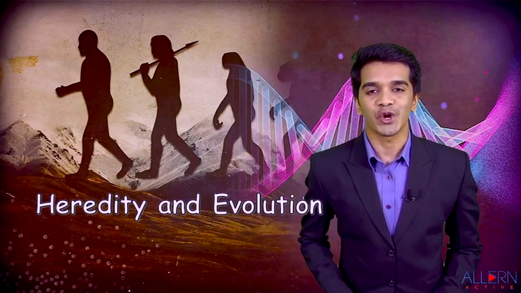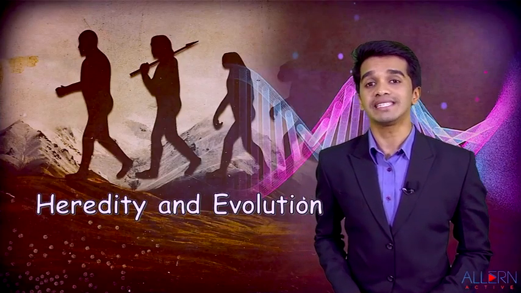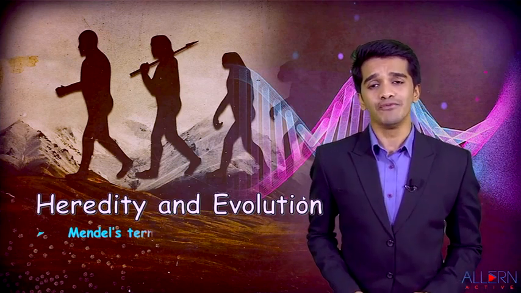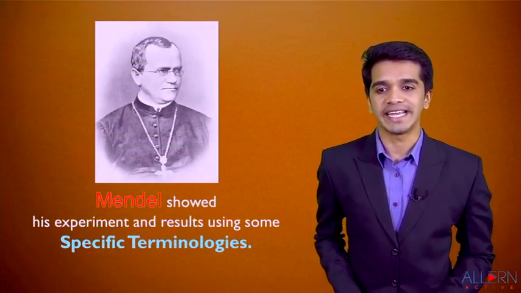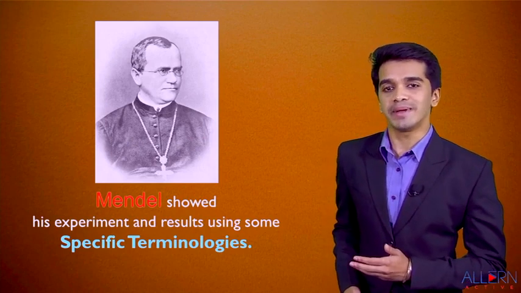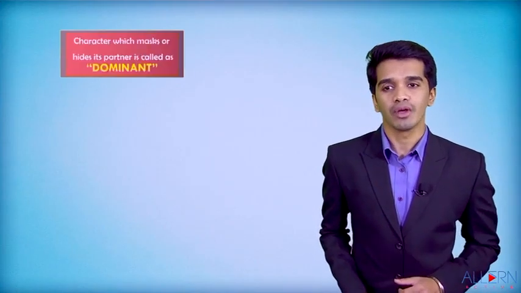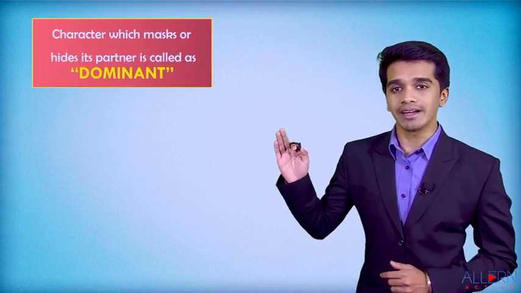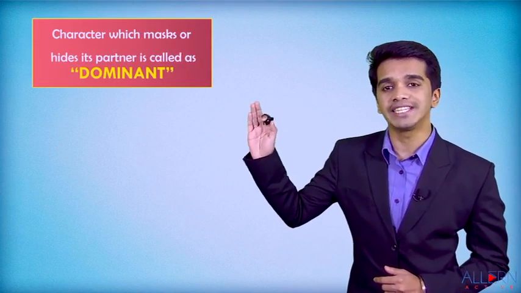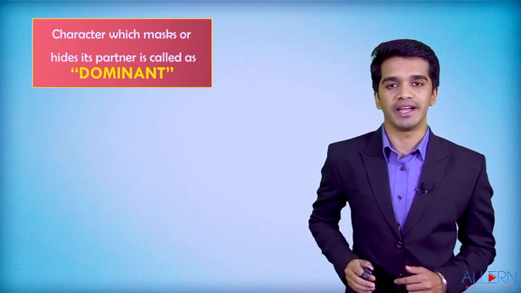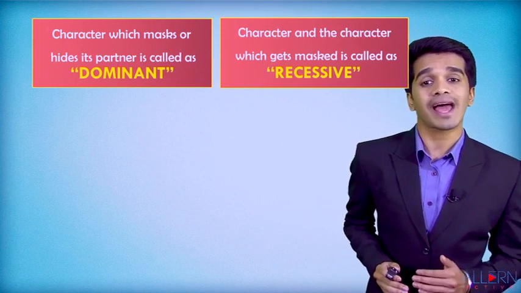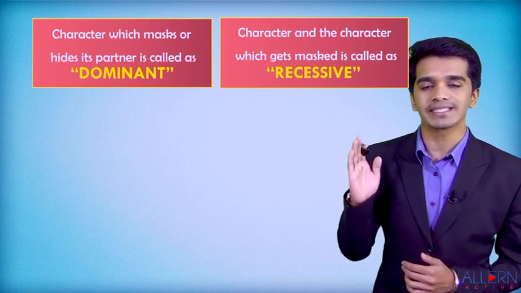Now dear students, we are going to study Gregor Johann Mendel's terminologies. So let us study what the terminologies are in further detail. Mendel showed his experiment and results using specific terminologies. Now remember one thing, the character which masks or hides its partner is called dominant, and the character which gets masked is called recessive.